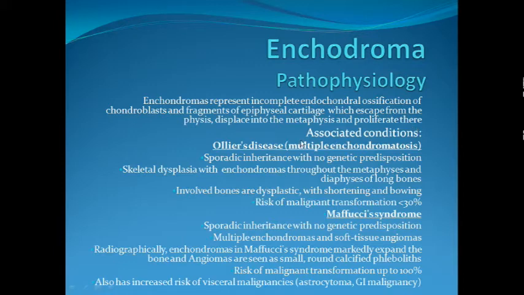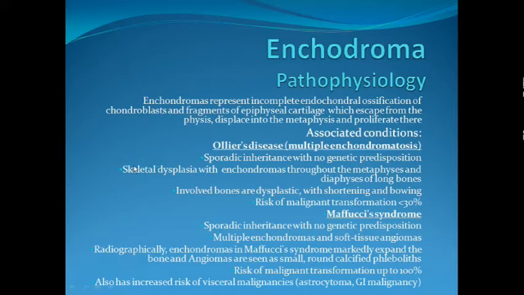The pathophysiology of associated conditions like Ollier's disease, also known as multiple enchondromatosis. Ollier's disease has sporadic inheritance, no genetic predisposition, so there is no history of similar condition in the family. Since these tumors originate from the physis, multiple enchondromas mean that there will also be disturbance of the physis or disturbance of the growth, giving rise to what is known as skeletal dysplasia, which is abnormal growth of the bone, because the tumors are originating from the growing part of the bone known as physis.